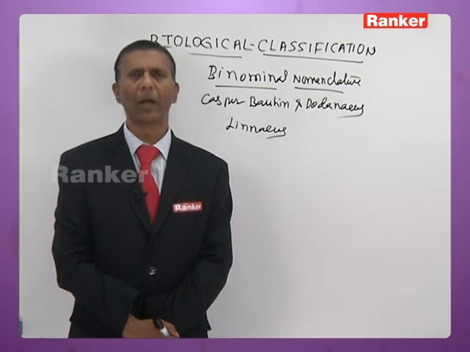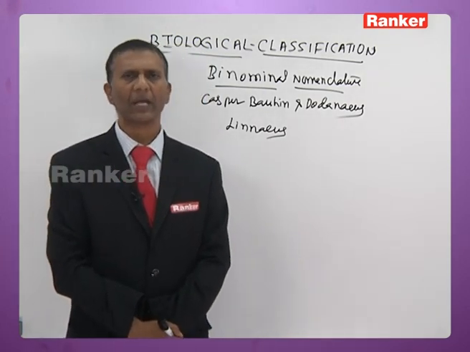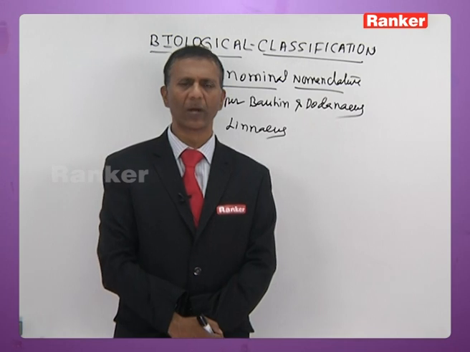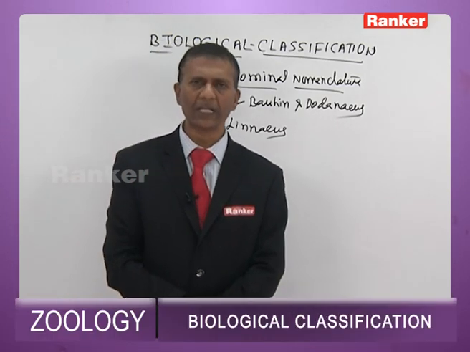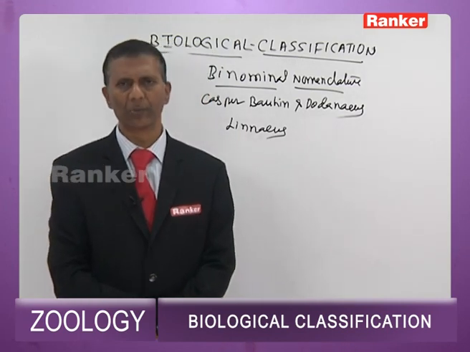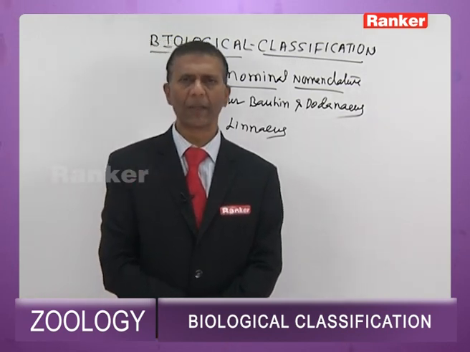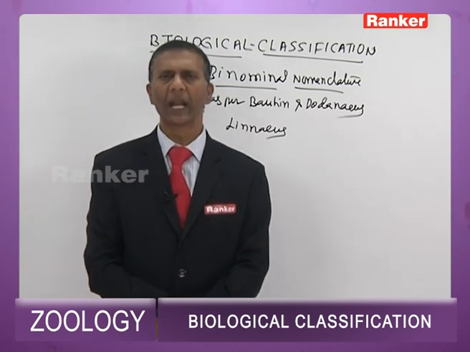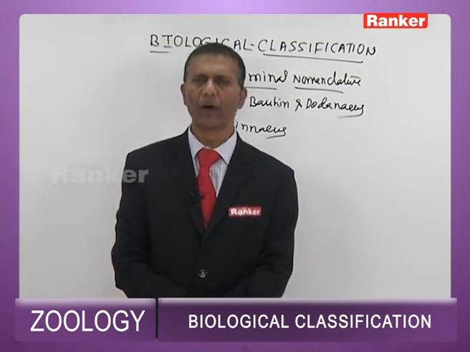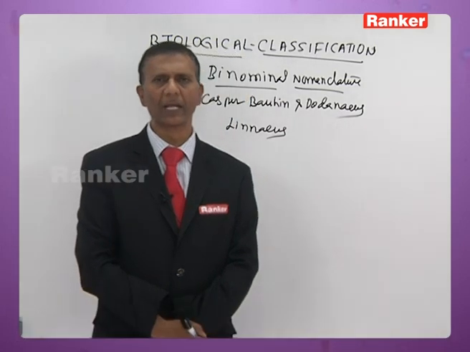Now, what is binomial nomenclature? If a scientific name consists of two parts, it is called binomial nomenclature, where the first part of the scientific name is called genus, the second part is called species. The first part is the generic name, the second part is called the specific name. And there are certain rules that are to be followed while naming the organisms.